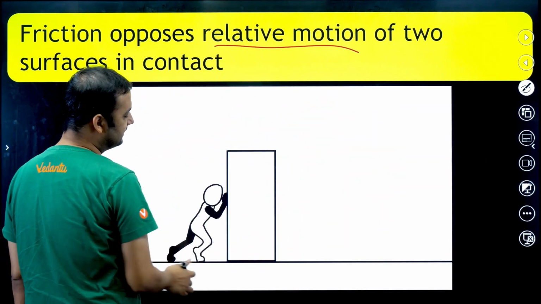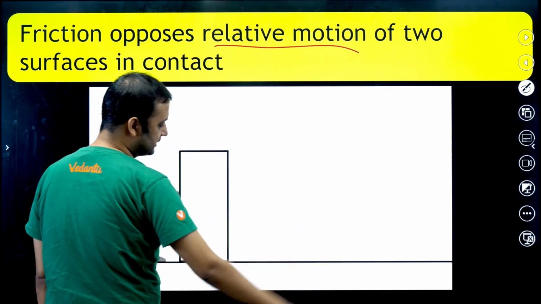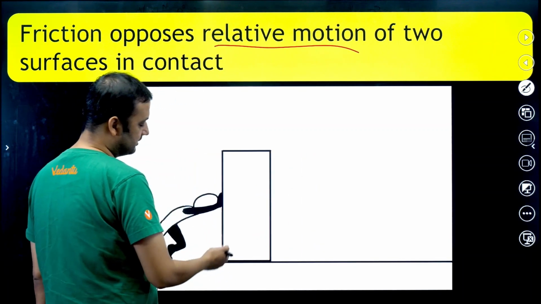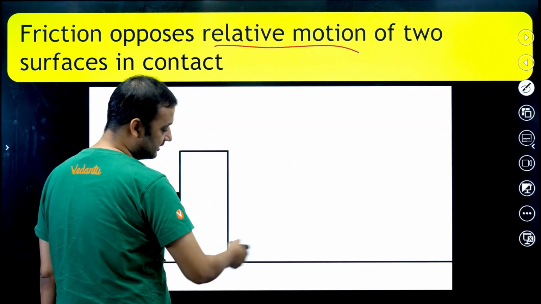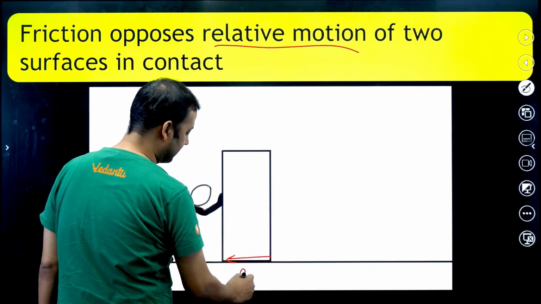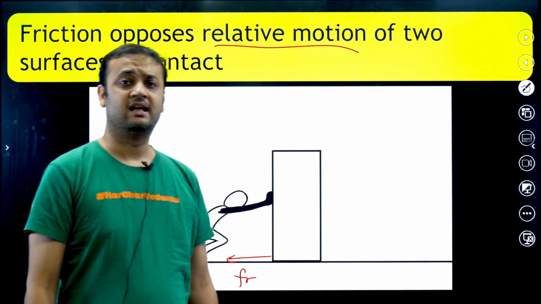Here you can see that this man is trying to push this block, although the motion is happening in this case, friction will be acting in the leftward direction. Friction will be acting in the leftward direction because friction always opposes relative motion.